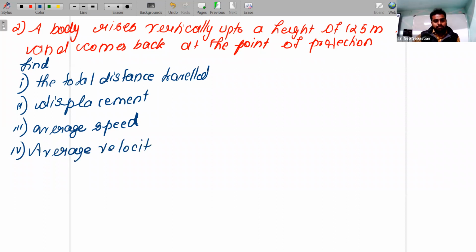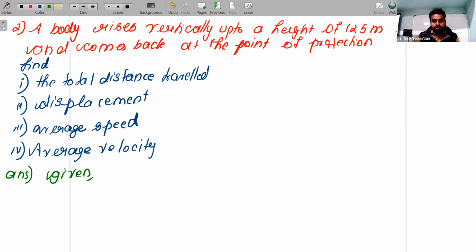Children, before doing the numericals, you should understand how to do numericals. Even now, most of the students don't know how to solve physics numericals. Children, physics numericals are not like maths. Directly, you cannot start. You should first write what terms are given. That is the first thing you should do. Answer should be like this.